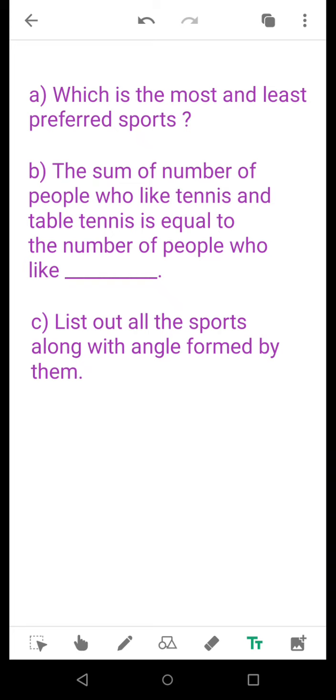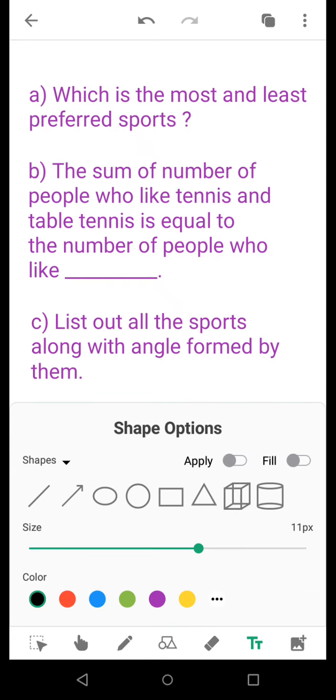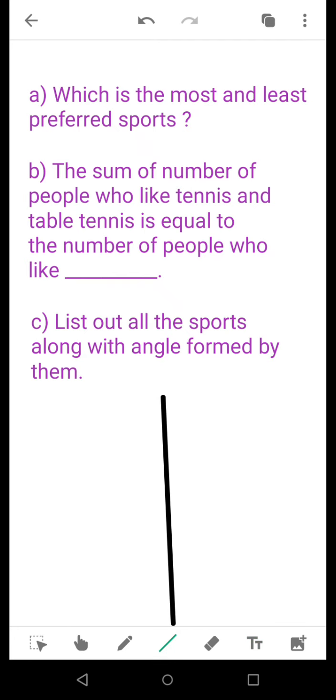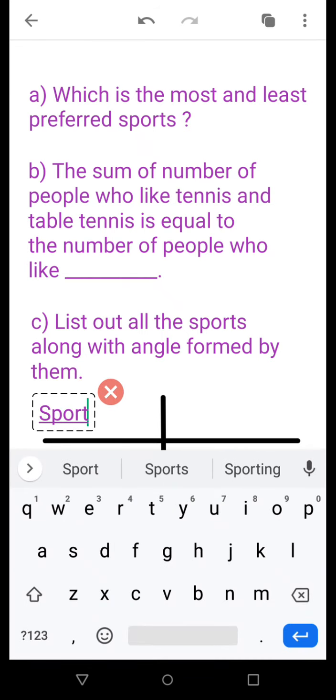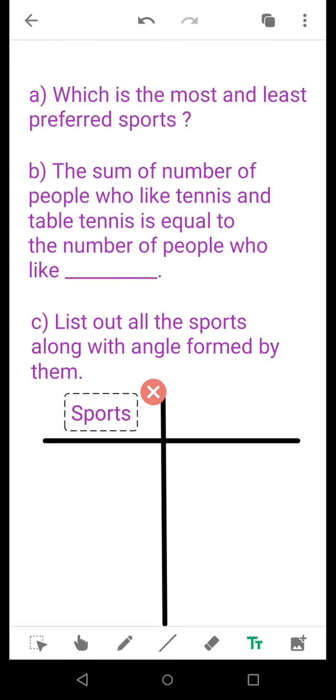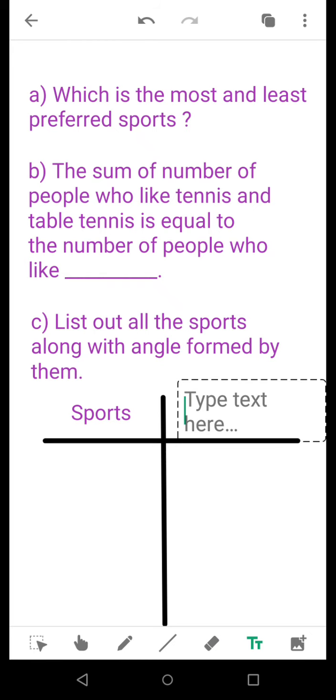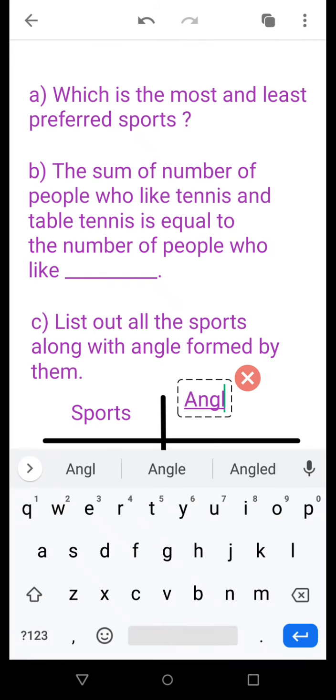Make two separate columns. I will show you how to make that. Suppose you want to make two columns like this. In this manner you will make it. On the left hand side you will list out the names of the sports. I am not writing them, since it's your classwork and you have to solve the unsolved part. And here you write angle formed. And from the pie chart, just write them down.